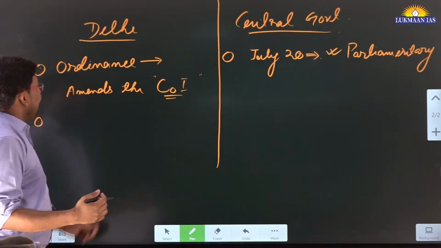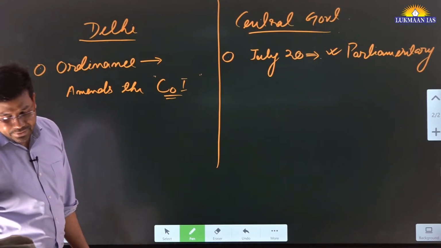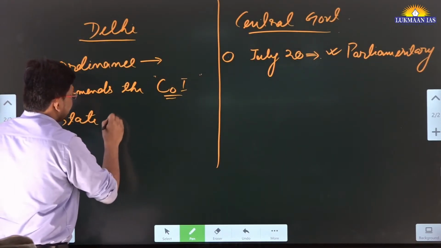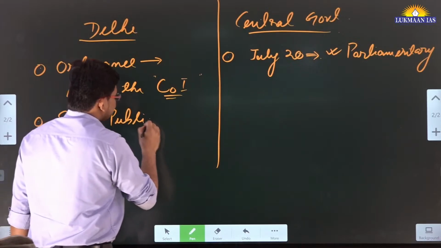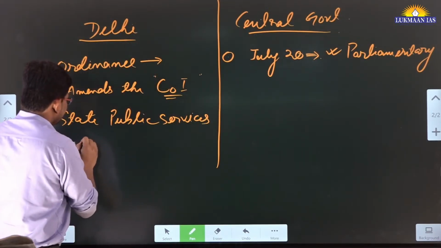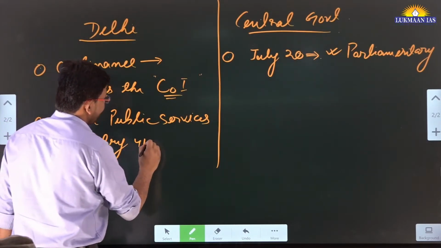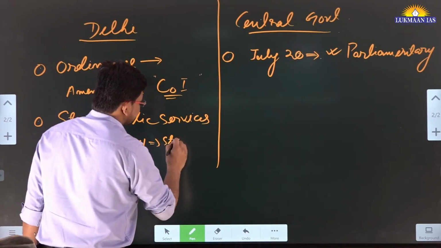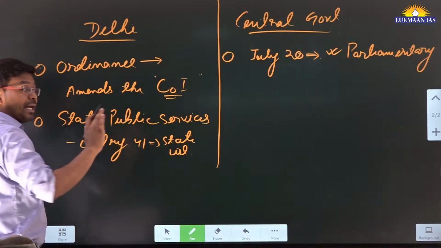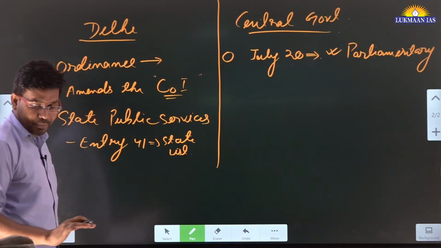This is the thing. And the Delhi government also says that state public services, which are mentioned in entry number 41 in the state list, for Delhi, have been nullified by the central government through that ordinance that we have talked about.